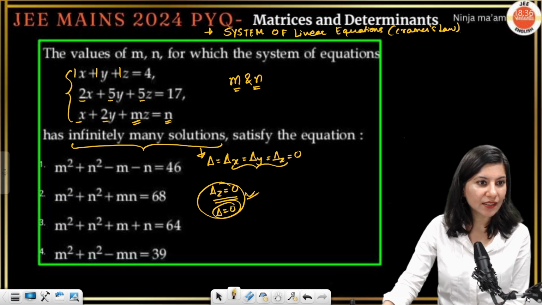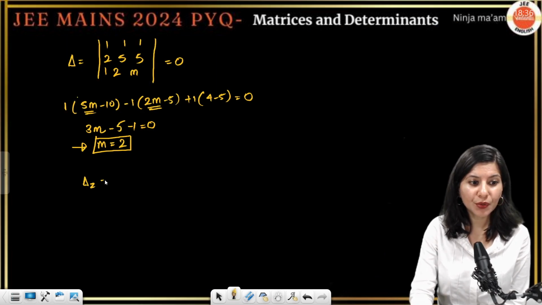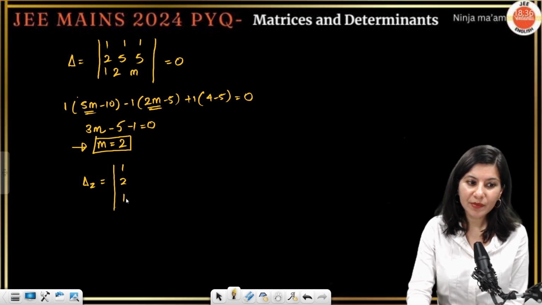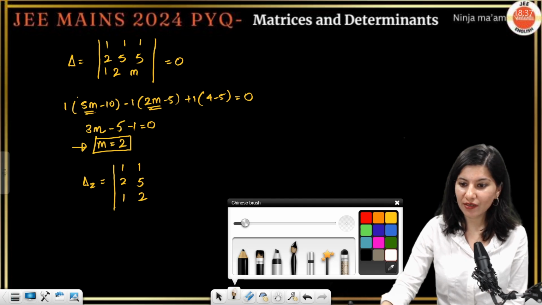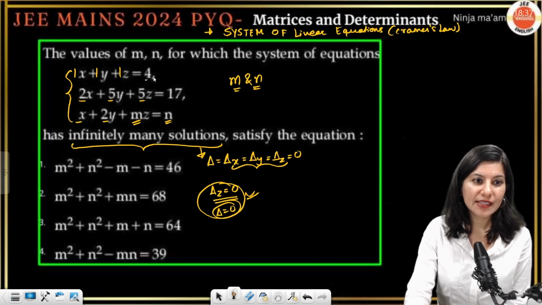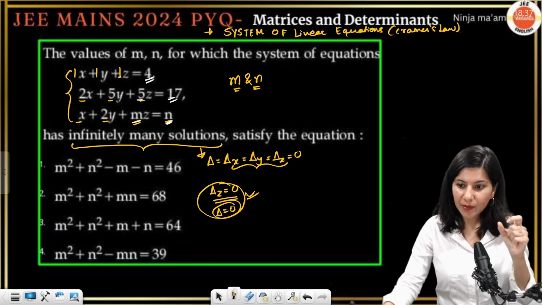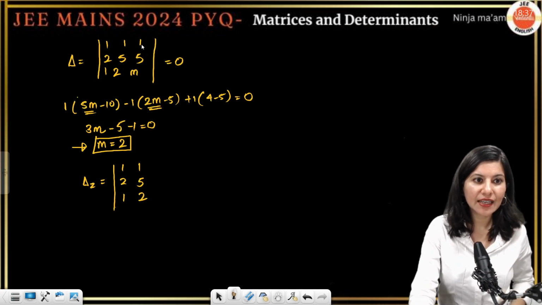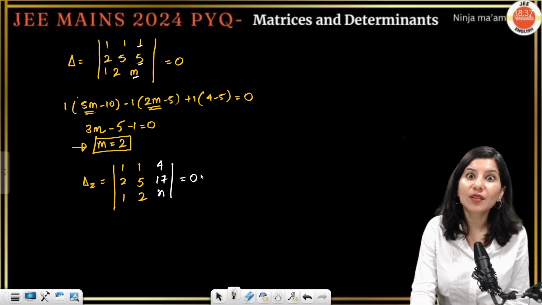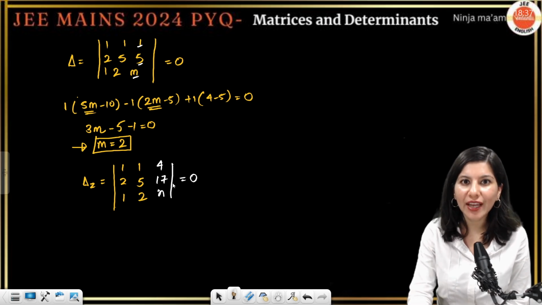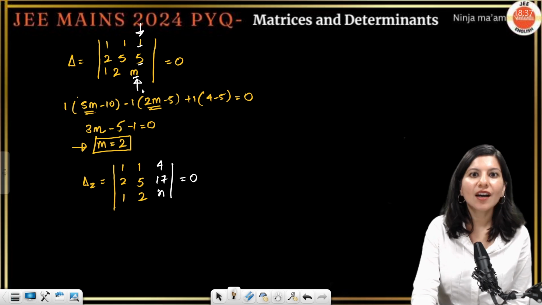Okay, del z. In del z, the first column remains the same, the second column also remains the same. What you have to change is the very third column. You replace that 1, 5 and m, column number 3, by 4, 17 and n, and make it equal to 0. Here there is only one unknown, n. That's why I said replace this column, because this has the unknown.